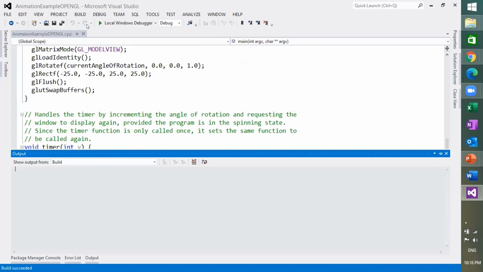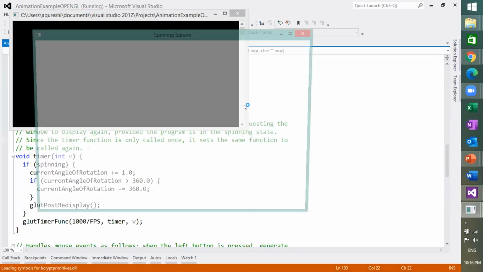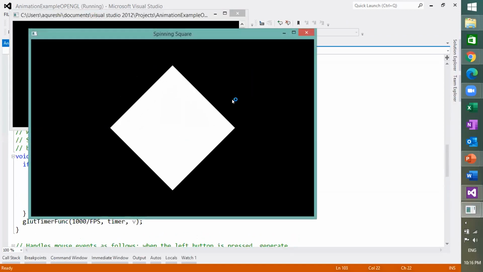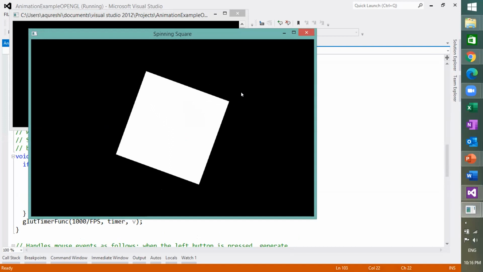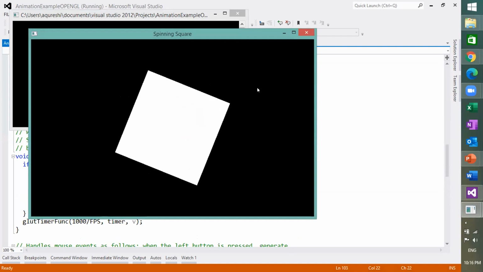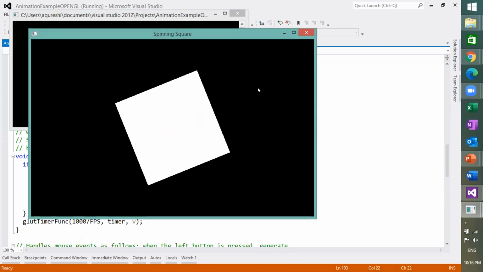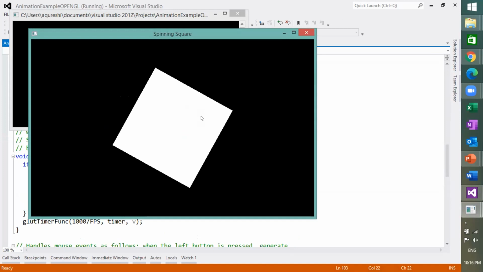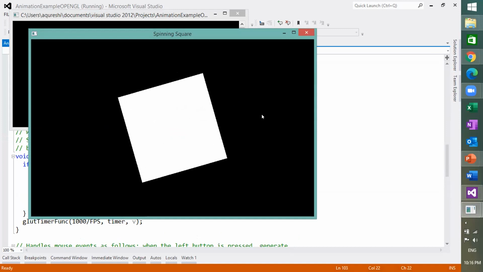I'm going to build this program first, and then I will see what happens. Build succeeded, and now I'm going to run this program. As you can see, when I pressed the right button of the mouse, the rotation stopped. When I pressed the left button, the rotation started with different animation speeds.